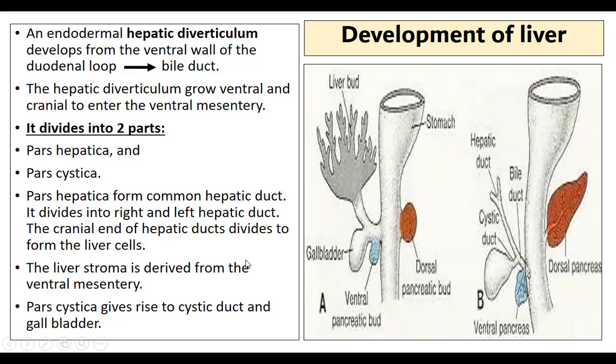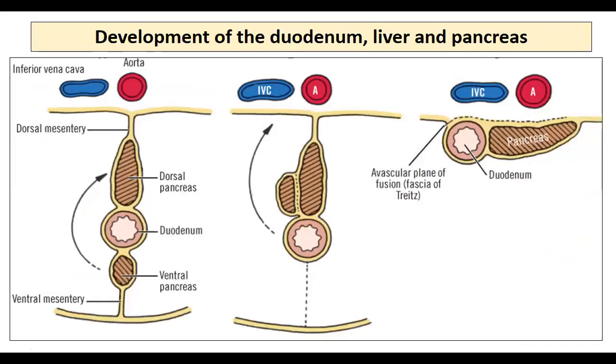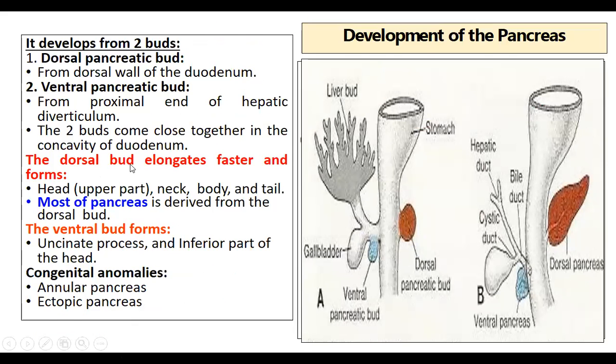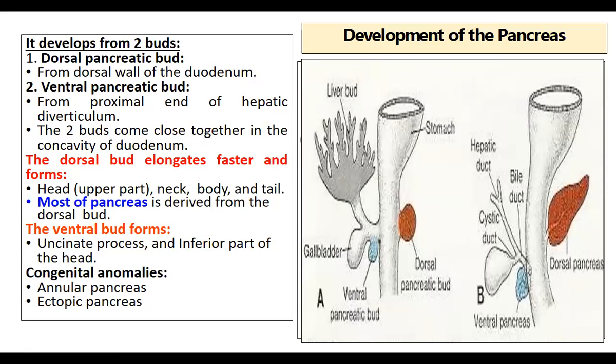The liver stroma is derived from the ventral mesentery, which is anterior. So again I will show you. Here you can see this is the ventral mesentery. The pars cystica gives rise to the cystic duct and the gallbladder. As you can see here, this is the pars cystica, which will give rise to the gallbladder as well as the cystic duct. This is how the liver will develop in the ventral mesentery from the hepatic bud and the cystic bud.